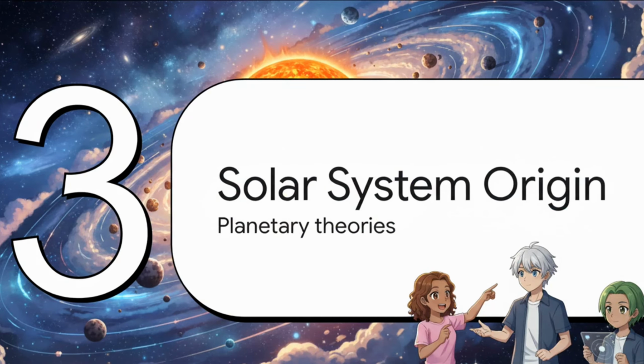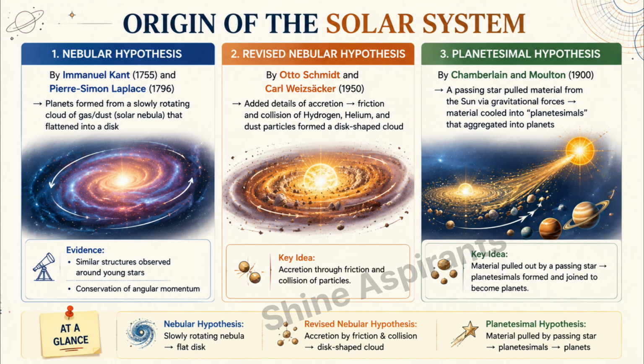Part 3. Solar System Origin Theories. How our planetary neighborhood actually formed. Origin of the Solar System Theories. 1. Nebular Hypothesis. Propounded by Immanuel Kant 1755 and Pierre-Simon Laplace 1796. Concept: planets formed from a slowly rotating cloud of gas and dust, the solar nebula that flattened into a disk.